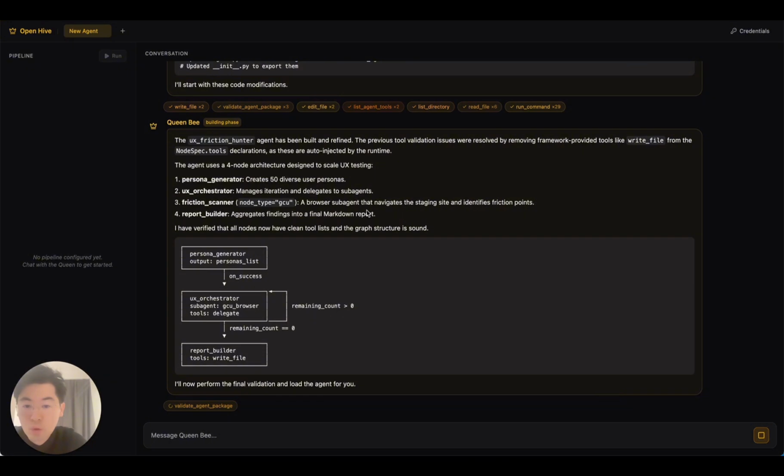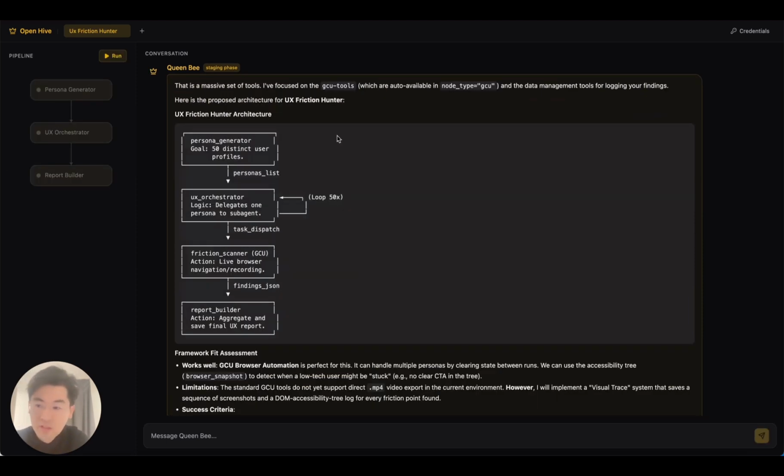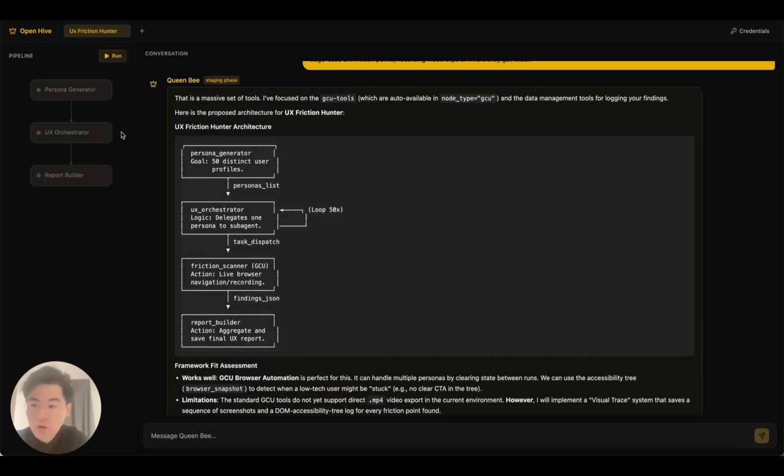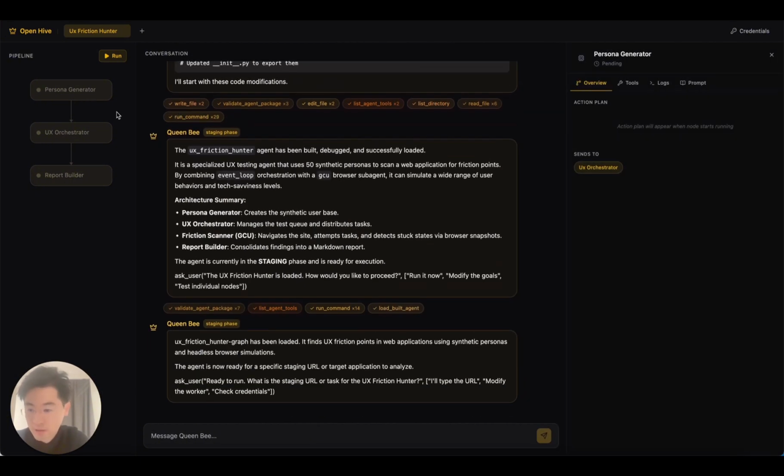So at this point, I think the Queen Bee has confirmed that the graph has been built. So it's doing the final validation. Cool, a few minutes in, at this point I not only have a graph showing this ASCII art response, but also a tangible graph on the left side. So let's see if we can actually run it.